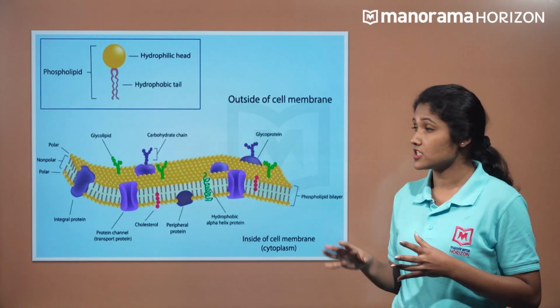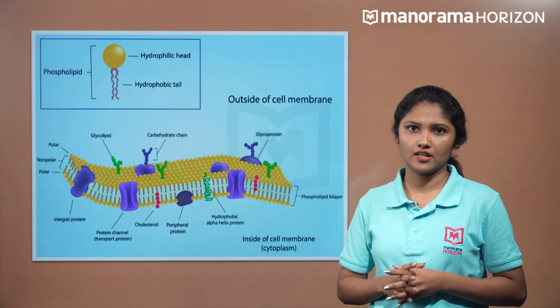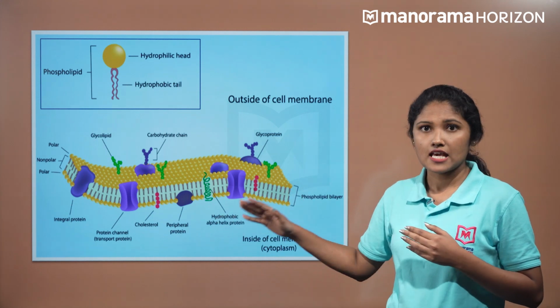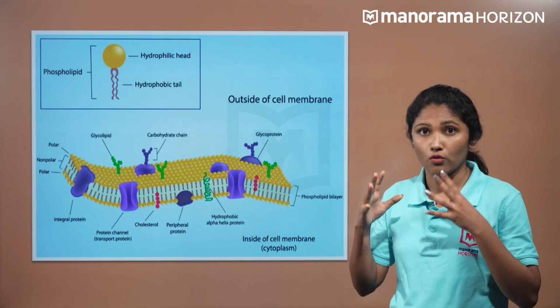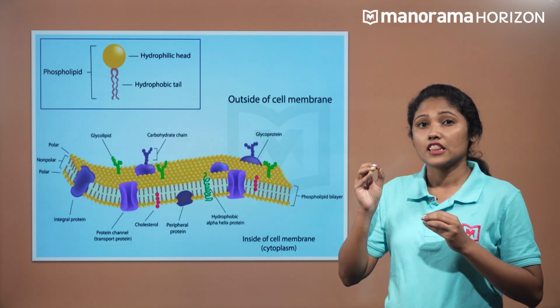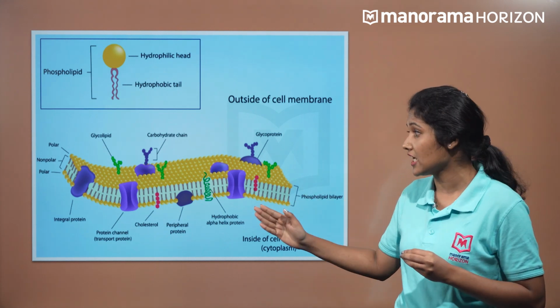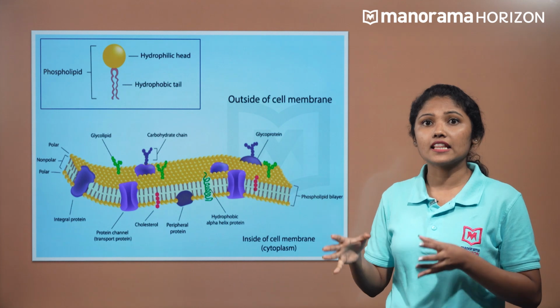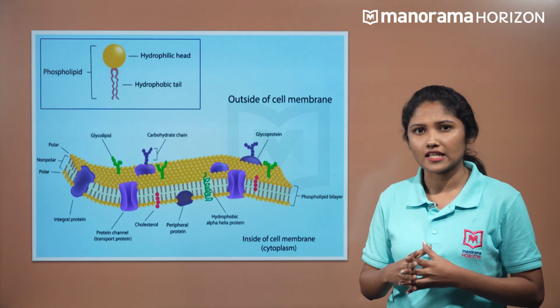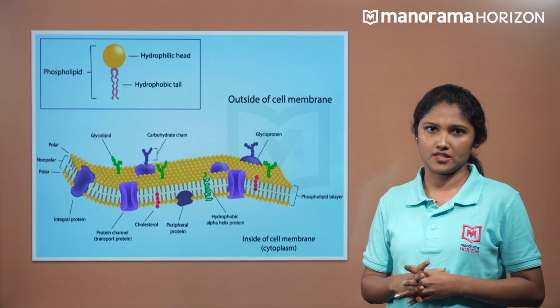Lipids and proteins constitute the cell membrane. The lipids are arranged in a bilayer consisting mainly of phospholipids and some cholesterol in such a way that the polar heads are directed outwards and the hydrophobic tails are directed inwards to protect them from the aqueous environment.